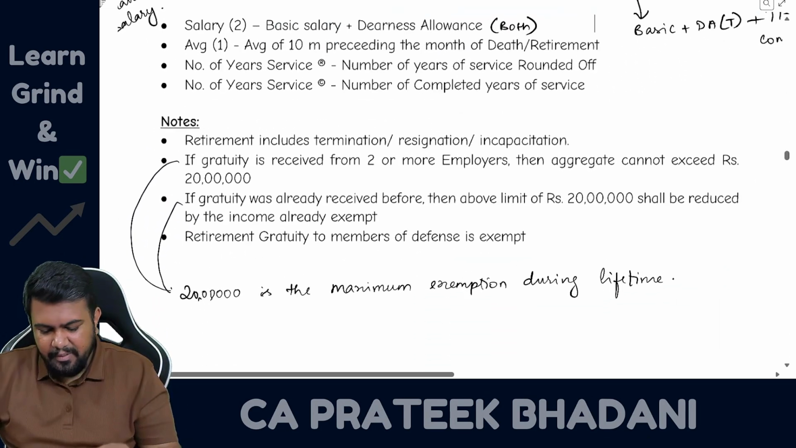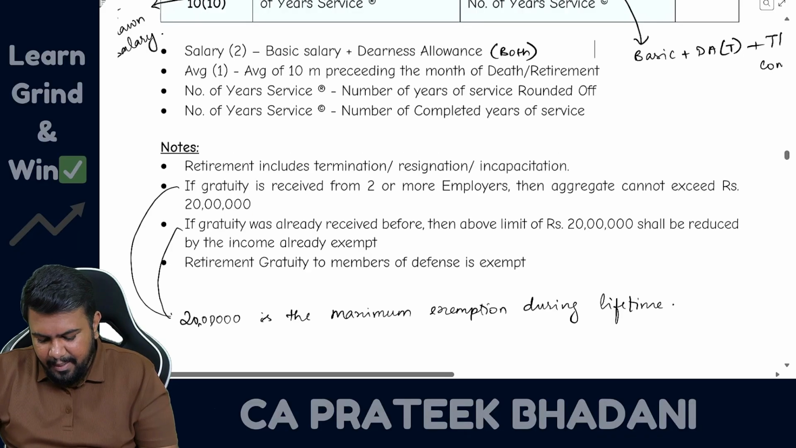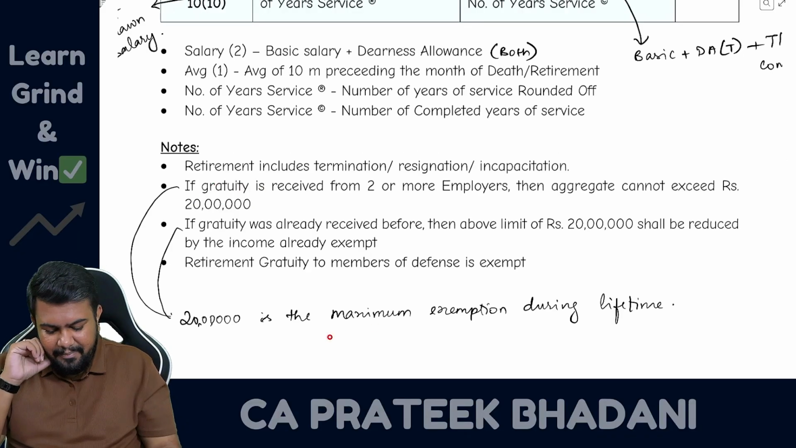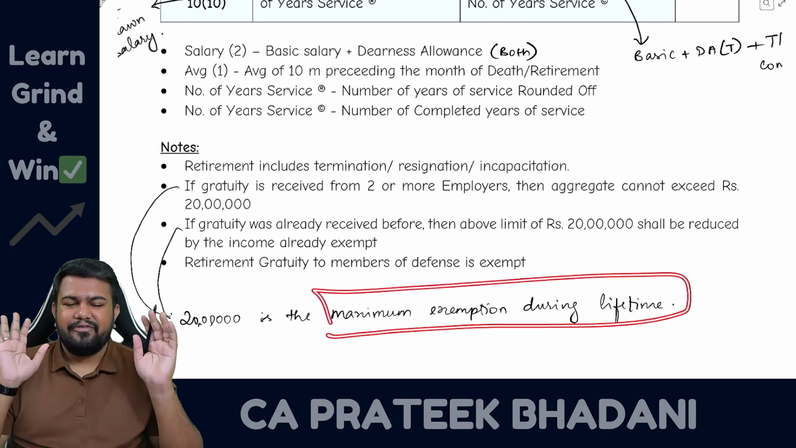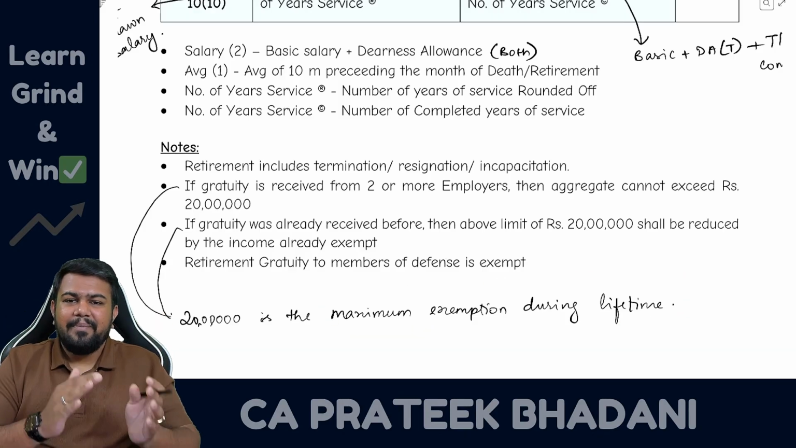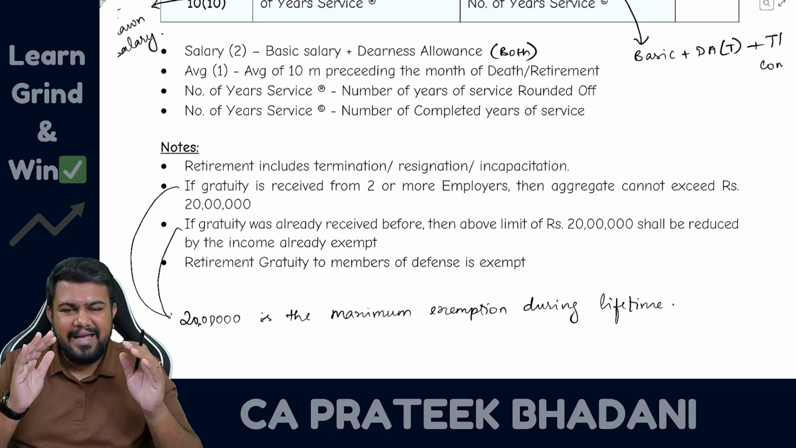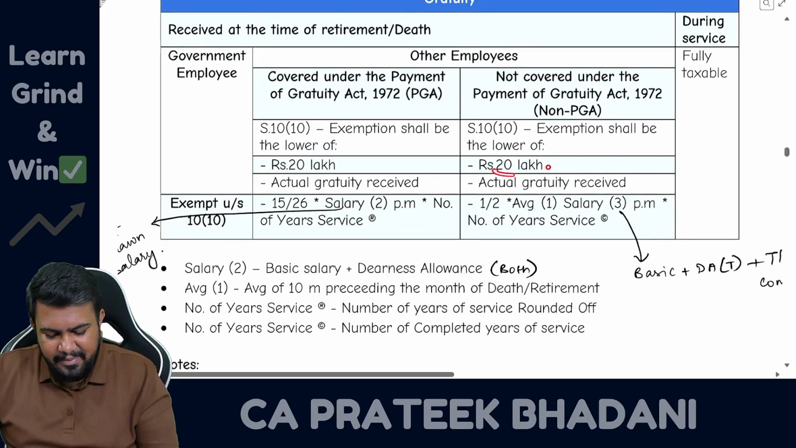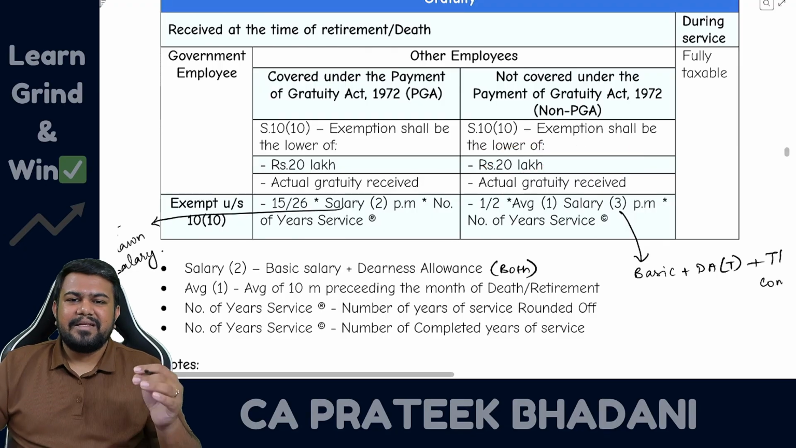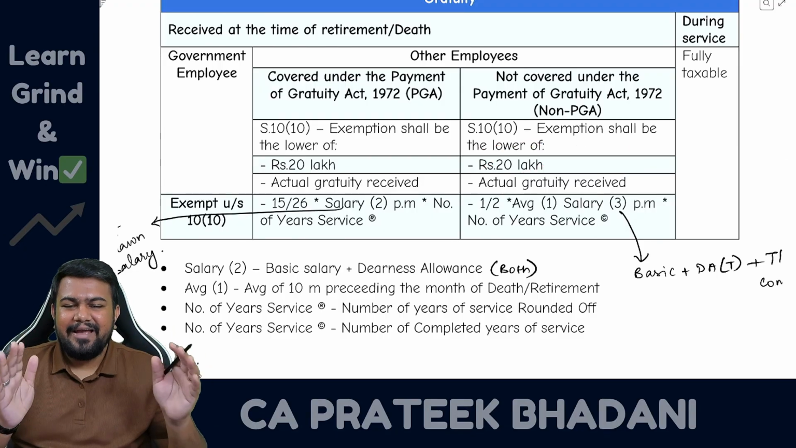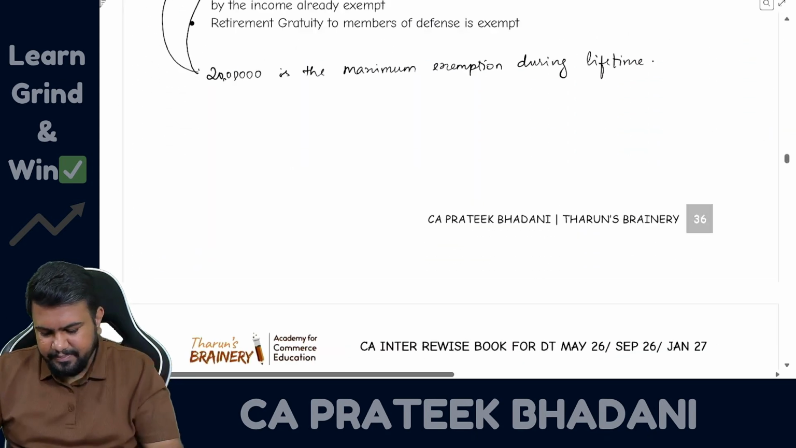Now let us talk about one small point, and that is about this 20 lakh limit. This 20 lakh limit is there, no? It is a maximum exemption during the lifetime. So for example, if the employee has already received some exemption for gratuity, in such case this 20 lakh rupees limit is there, no? You have to reduce by the exemption that is already received. Hence maximum exemption that can be claimed in the lifetime is only 20 lakhs.